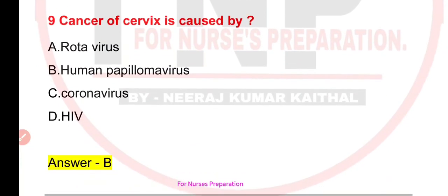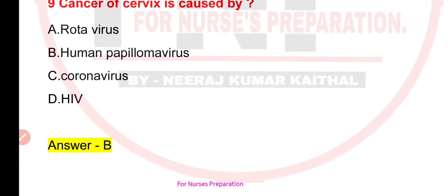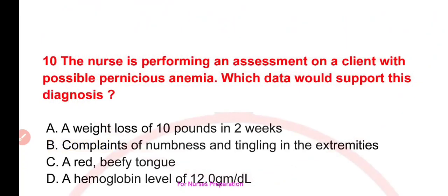Correct option is option number B, that is human papilloma virus. Next question is, the nurse is performing an assessment on a client with possible pernicious anemia. Which data would support this diagnosis?